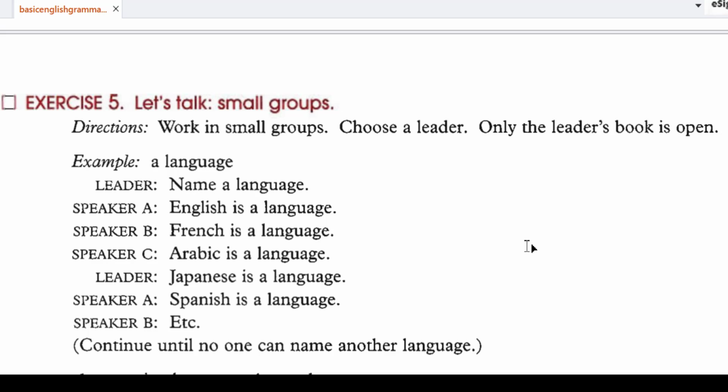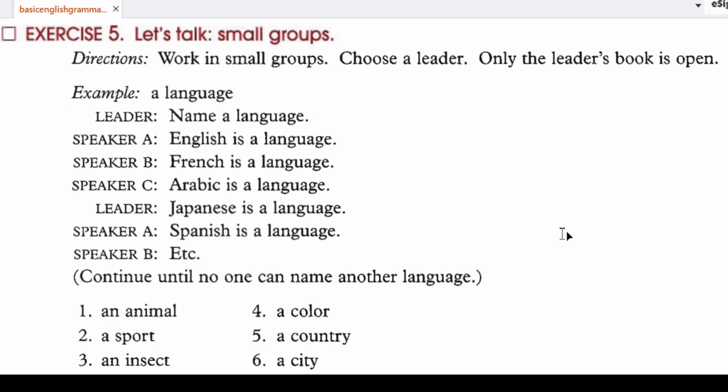Speaker B has to say another language. For example, French is a language. The next participant has to pick another language. For example, Arabic is a language. And the leader says Japanese is a language, Spanish is a language, etc. Continue until no one can name other languages.